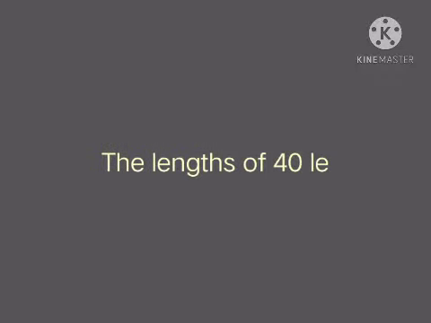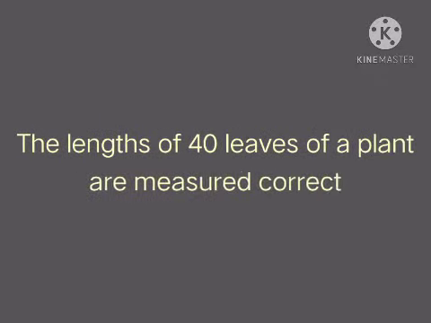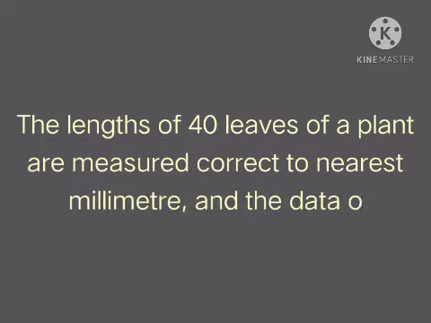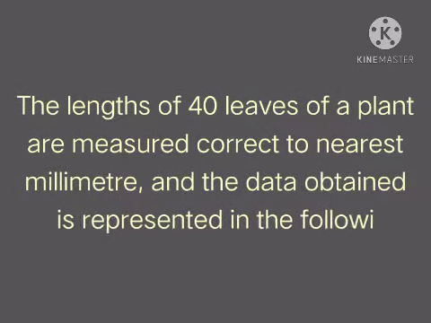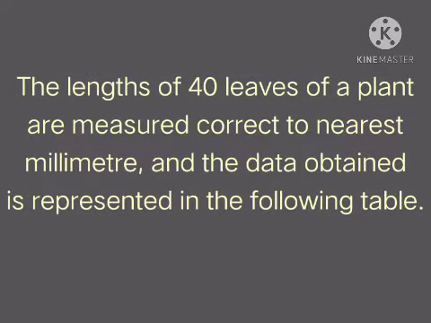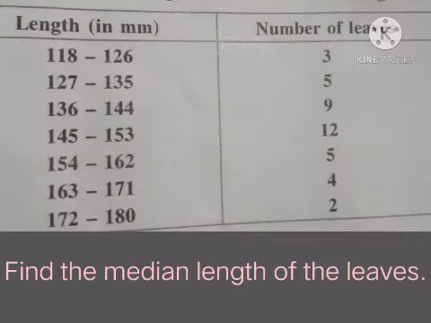The lengths of 40 leaves of a plant are measured correct to the nearest millimeter, and the data obtained is represented in the following table. Here the table is given as a non-continuous class interval. So here we have to correct it as a continuous class interval. For that we have to subtract 0.5 from the lower limit and add 0.5 to the upper limit for each class. Then we will get the continuous class interval.